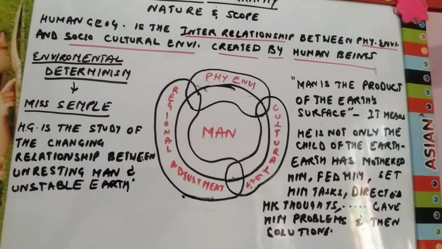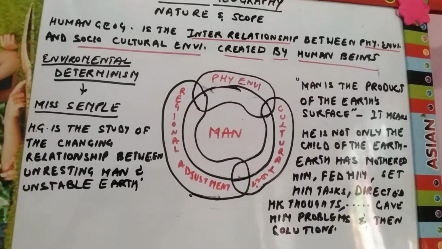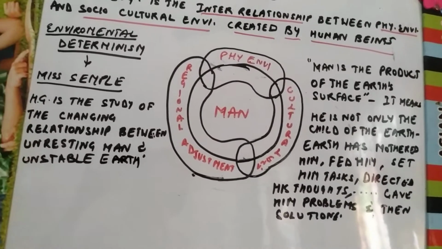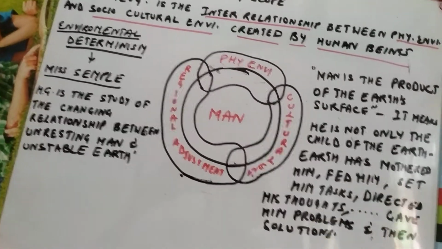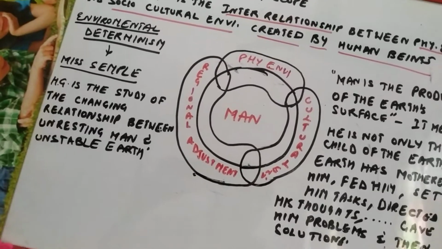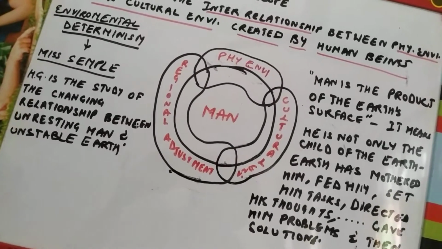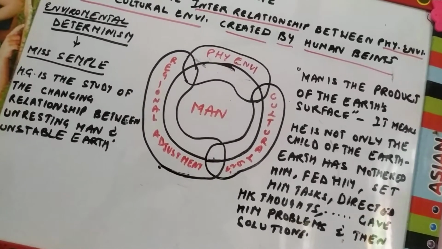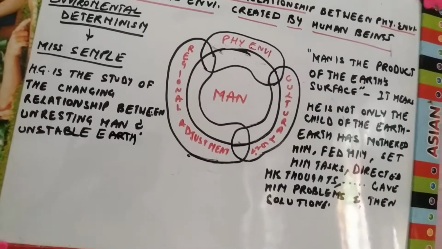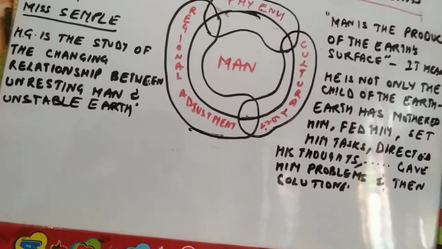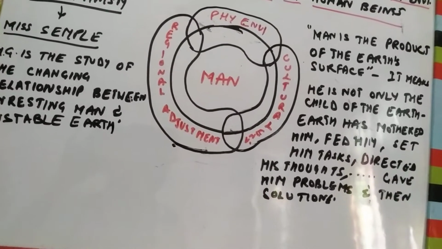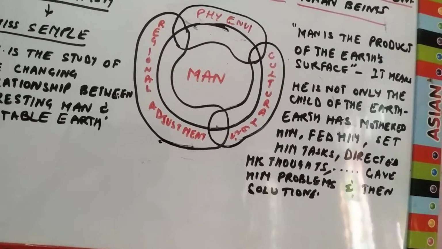See, earlier when the early man was there, we had low technology. Technology was slow and not very much developed. So during that time, man was interacting with the strong forces of nature with low technology. That was called environmental determinism. That is, the effect of the environment was more on us in comparison to our technology at that time. But later on, our technology increased day by day. We have started interacting more with the environment.